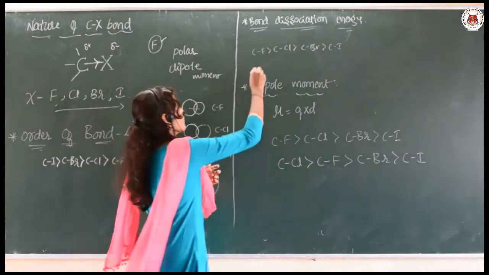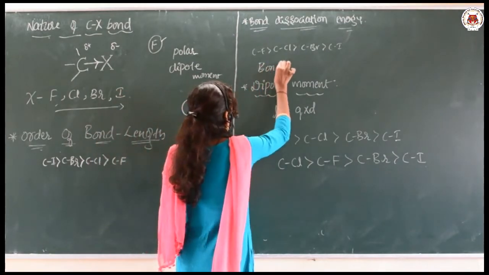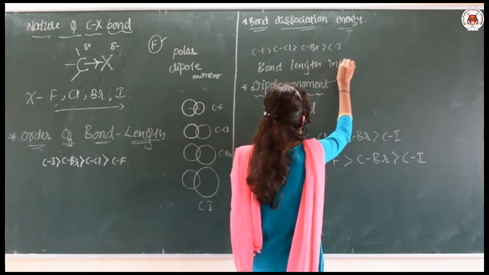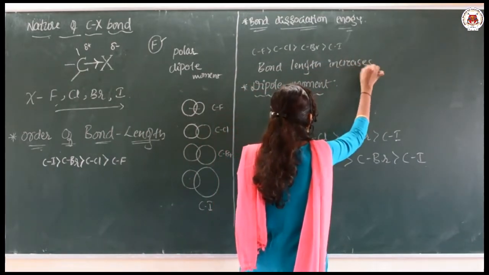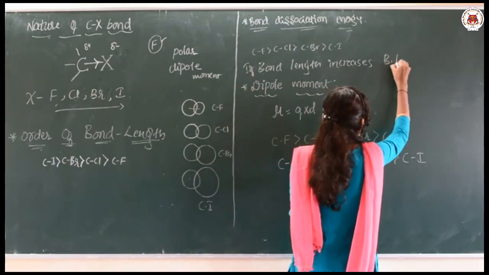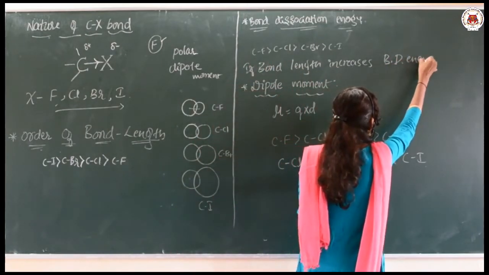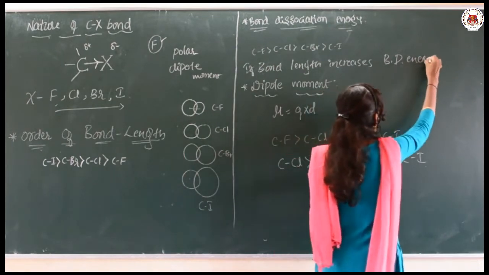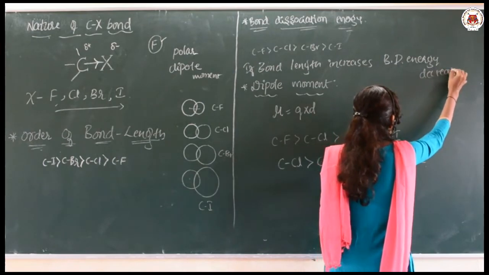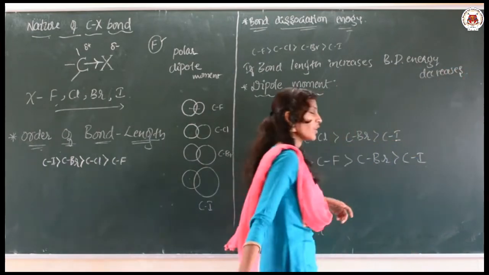So, just keep this in mind: as the bond length increases, the bond dissociation energy decreases. Bond dissociation energy decreases. Clear?